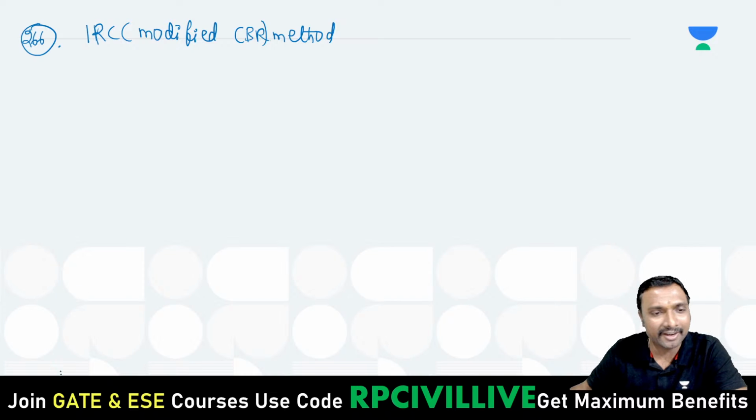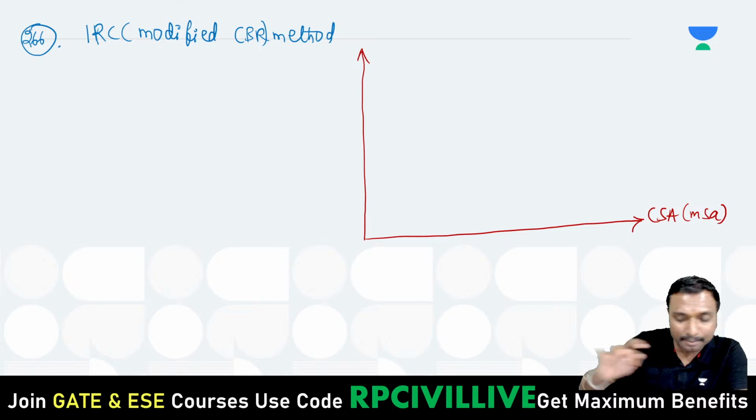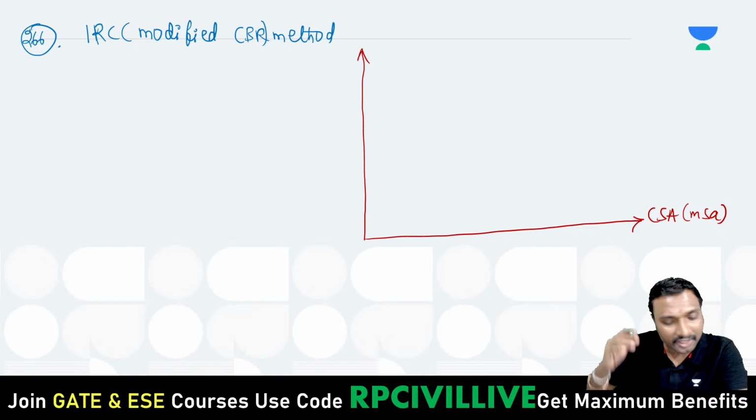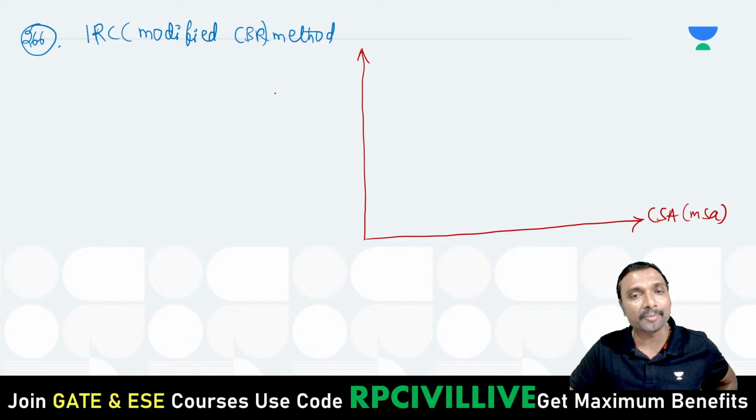In this modified CBR method, this is also a very simple method. On the x-axis you will have the cumulative standard axle repetitions in terms of million standard axles, not in terms of thousands or different values, but in terms of millions. On the y-axis you get the thickness.